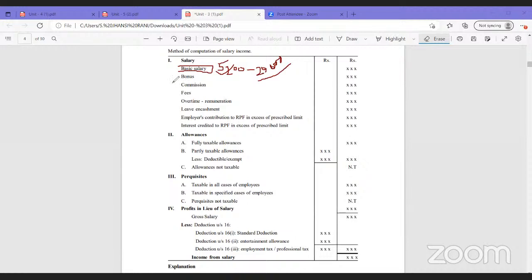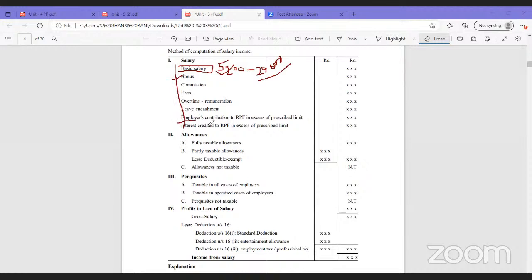Next, we have bonus. As you know, whenever you do extra, like normally if any employee is working in any business, they'll get Diwali bonus. Or if you're doing extra work or you're achieving something, bonus will be given to you. Commission, fees, overtime remuneration. So these all together we call salary. But under this, we have two important points.